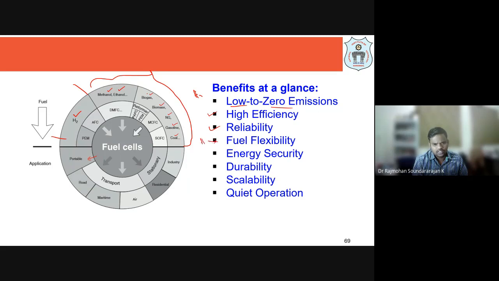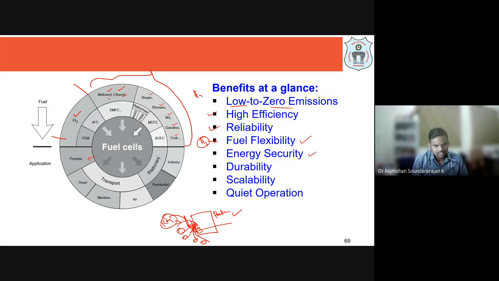It's not just hydrogen that can be used; you can make use of methanol, ethanol, so you have a diverse range of raw material. For example, I am running an industry and I rely upon one raw material; my production will be stopped the moment, due to COVID or any restriction, the supply is stopped. Whereas if I alternatively have 2, 3, 4 things which can be used as the raw material, I may just have to add one unit in front of my plant to convert that raw material into my requirement, then my production will keep continuing, right? So that way we have fuel flexibility with respect to fuel cell power plants, and energy security is there.